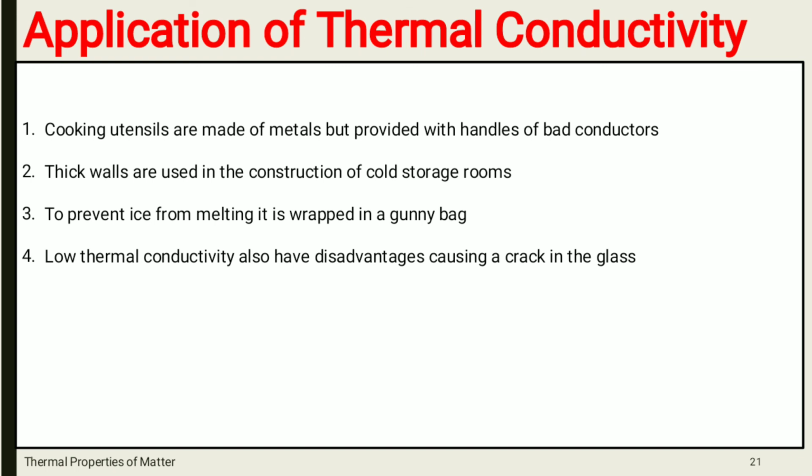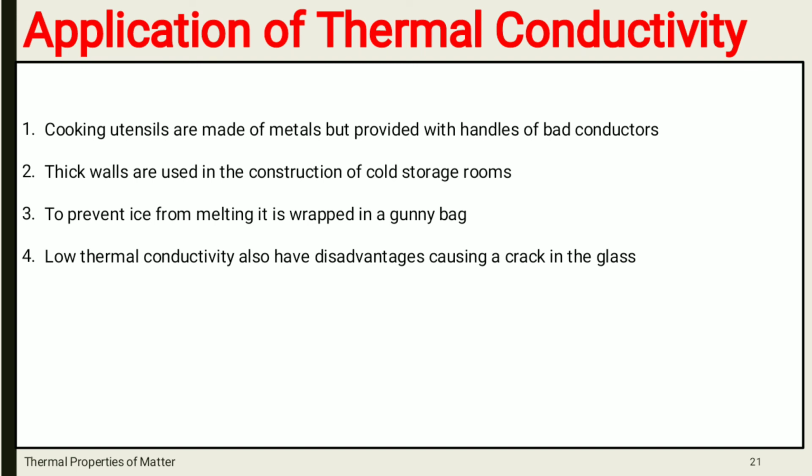Here, the first application is what I have told in conduction also. Cooking utensils are made of metals but provided with handles of bad conductors. It is because if cooking utensils are made of metal, whatever we are cooking cooks very fast. So that is why we use good conductors as cooking utensils.